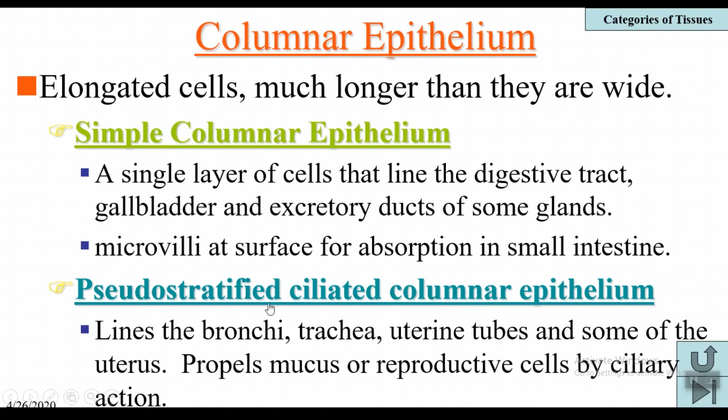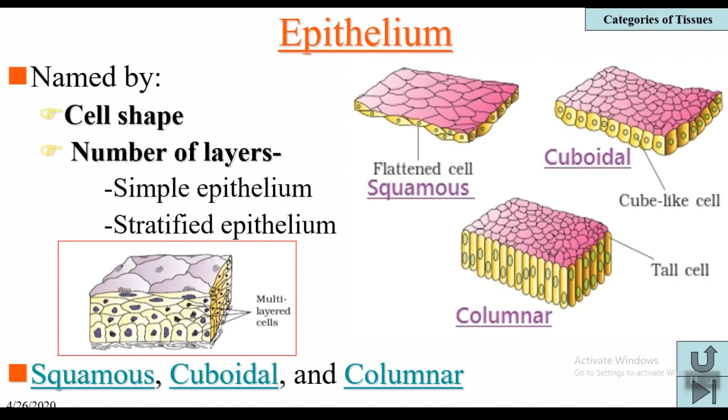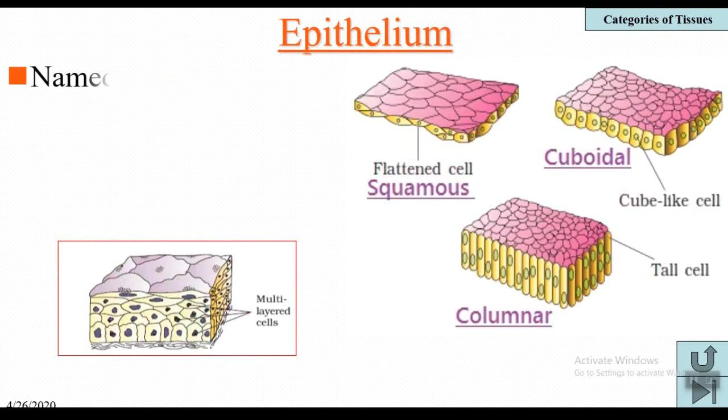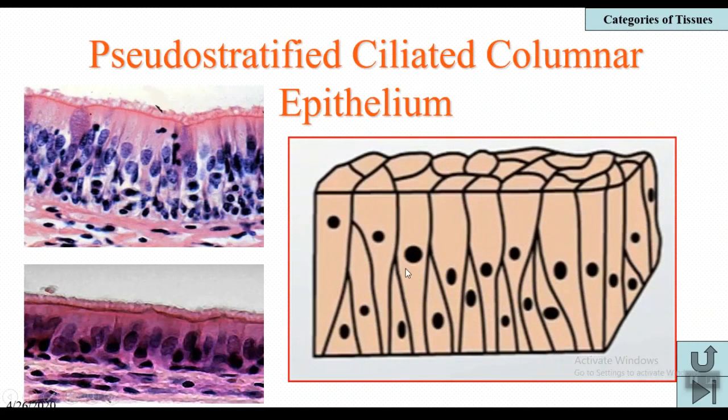And coming to the second one, pseudo stratified ciliated columnar epithelium. Why is it called pseudo stratified ciliated columnar? Because of the location of the nucleus, it looks like a multi-layered epithelium, two or three layered, but actually it is a single layered epithelium. That's why it is called pseudo, meaning false, stratified, meaning layered. It is looking like multi-layered.